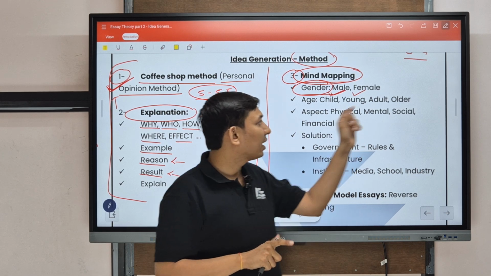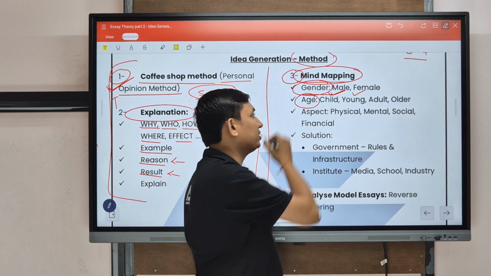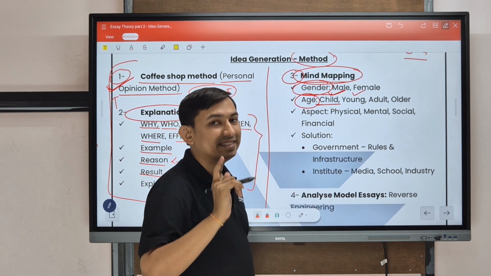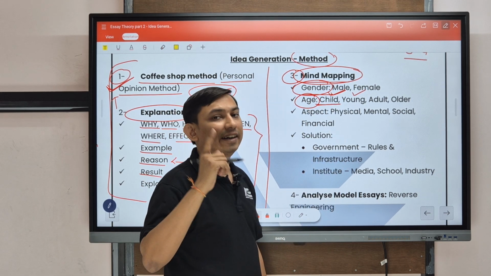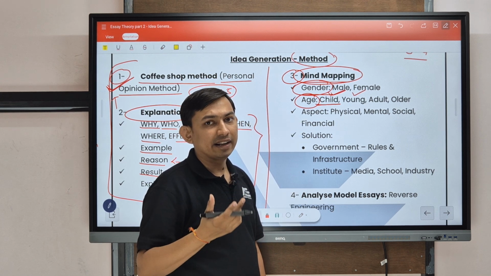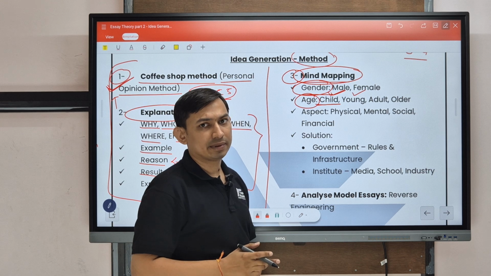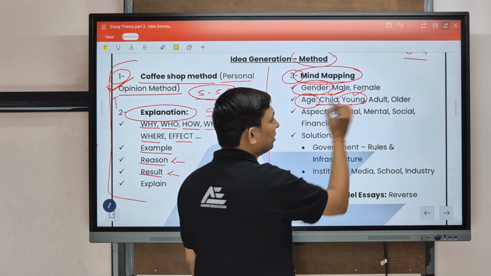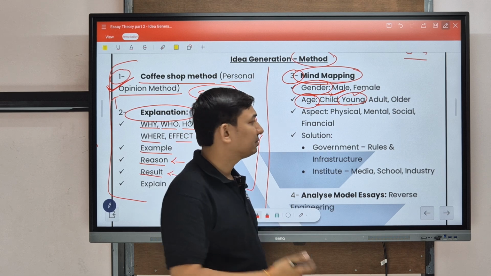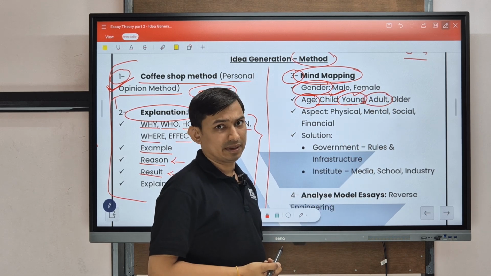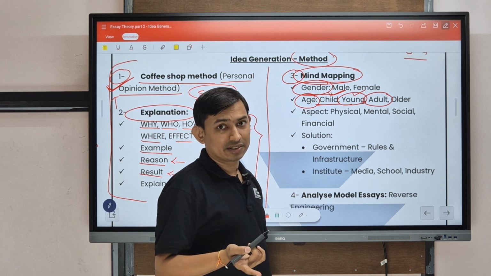Clear? Now think from the perspective of age. For child, we can say that leisure time or entertainment activity, children are mostly spending time on the internet for entertainment purpose. Clear? So entertainment activity. For young, information or education. For adult, business purposes, business transaction.